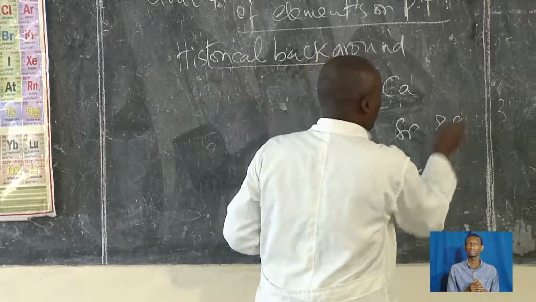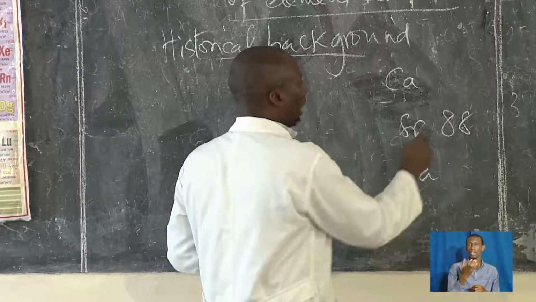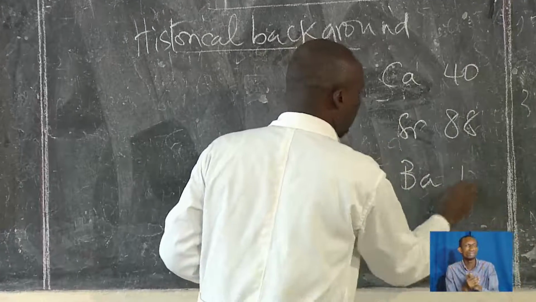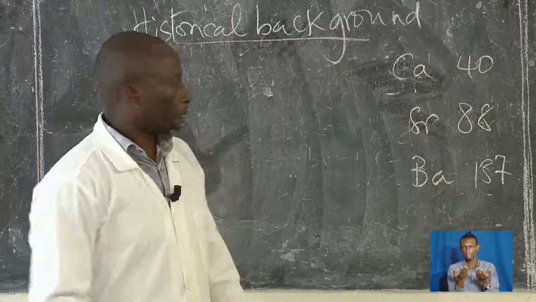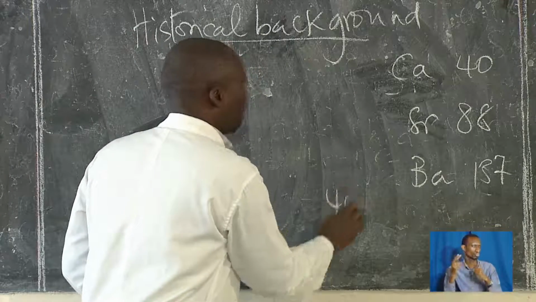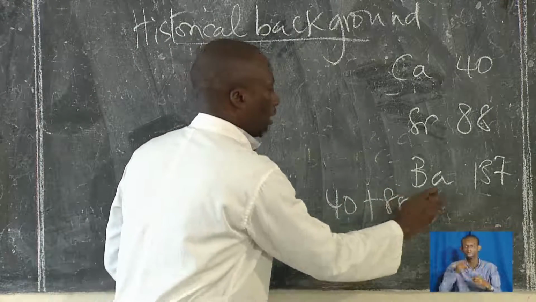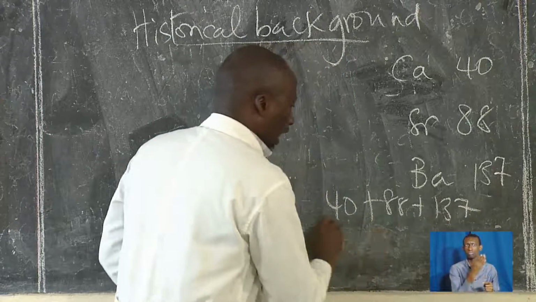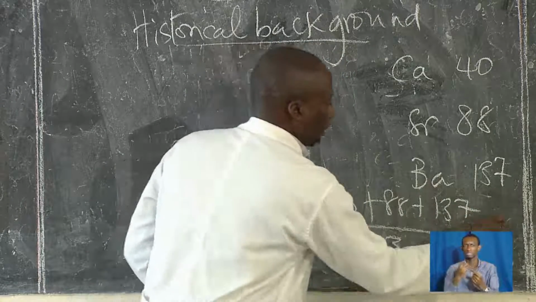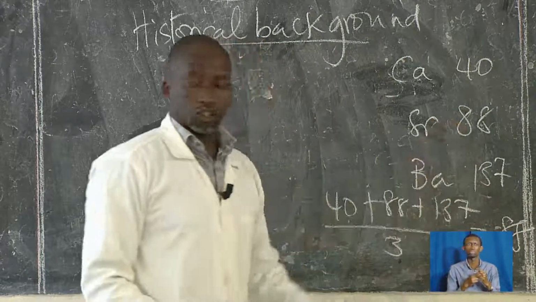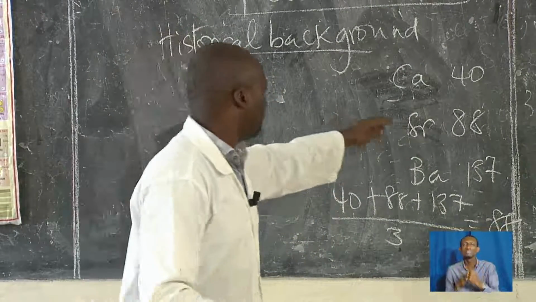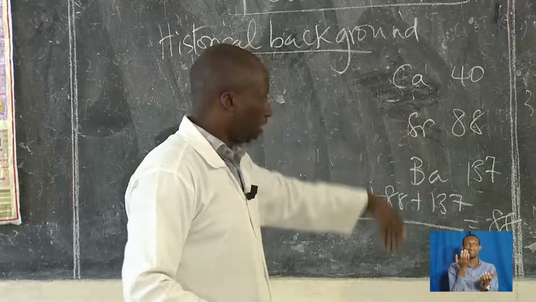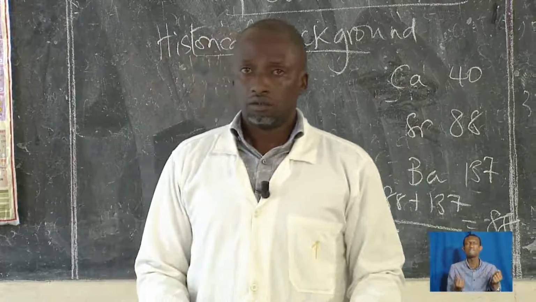Strontium has the atomic mass of 88, caesium is 40, barium is 137. When you add these three together, 40 plus 88 plus 137, and you divide by 3, what you get is 88. So the mass of strontium will be the average of the three.